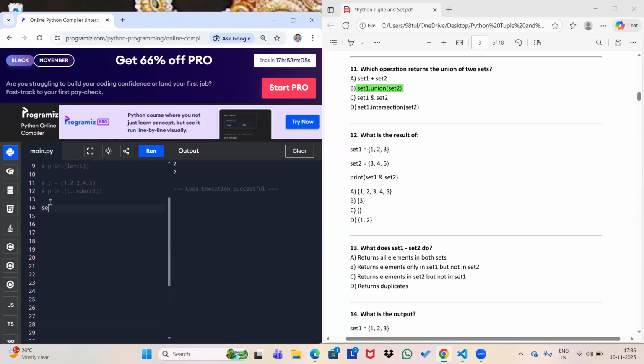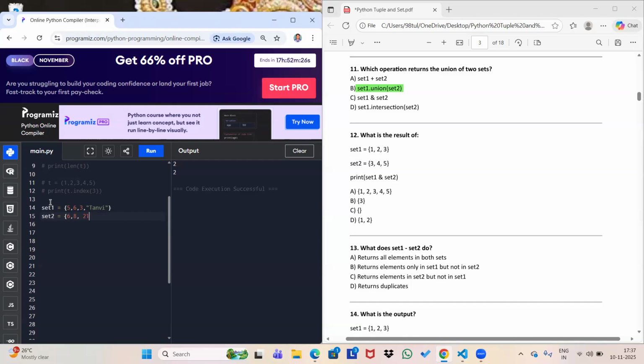So suppose I'm creating a set 1, and I will store some elements like 5, 6, 3, and a string. I'm going to store a string also. So this is my set 1, and I'm going to write set 2. In curly braces, I will give elements like 6, 8, 21.